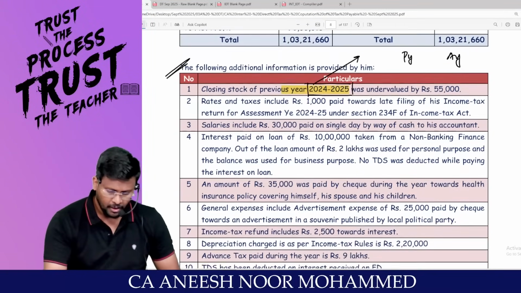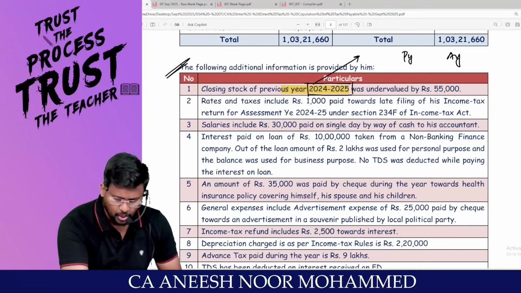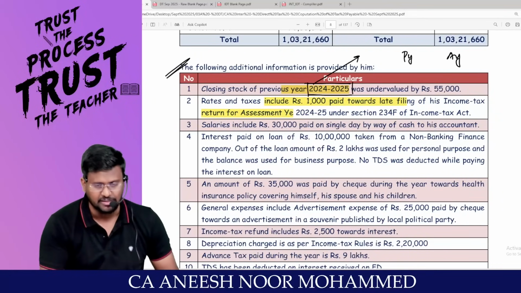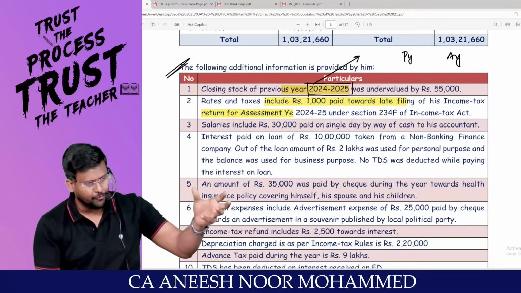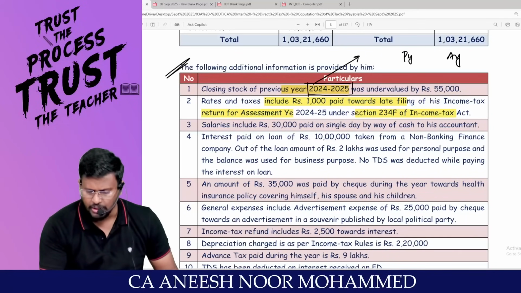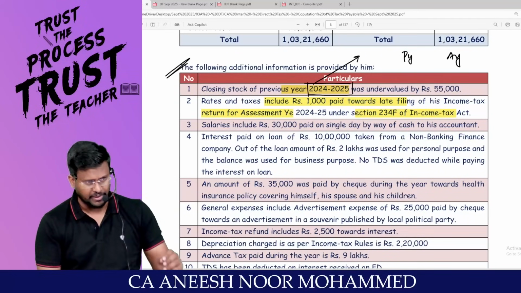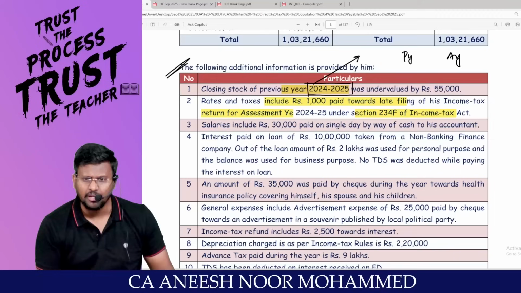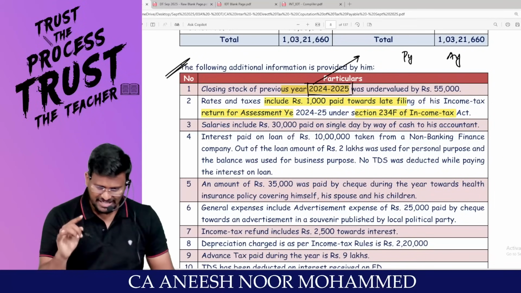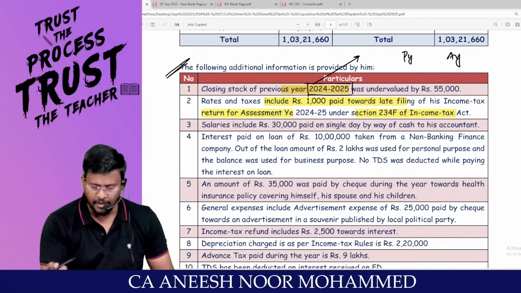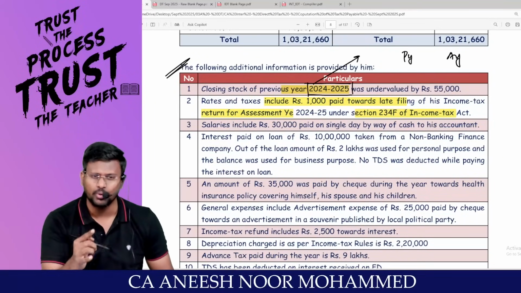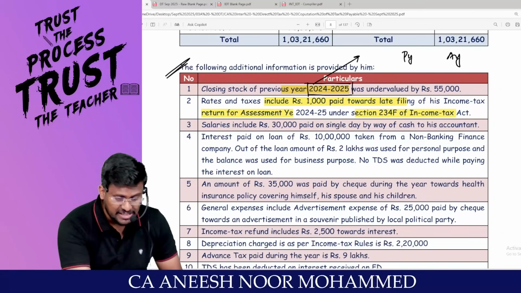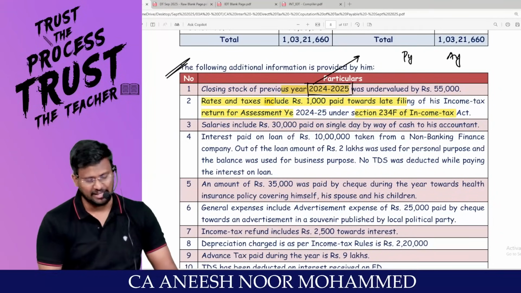Rates and taxes include 1,000 paid towards late filing of income tax return for assessment year 24-25 under section 234F of the Income Tax Act. That means we have not filed the return on time. Since we have not filed the return on time, we paid a late fee under section 234F. That amount has been debited to the P&L account. That is included in the rates and taxes.